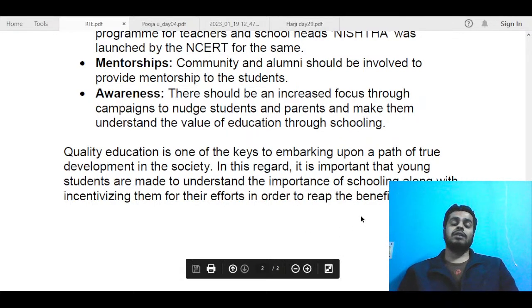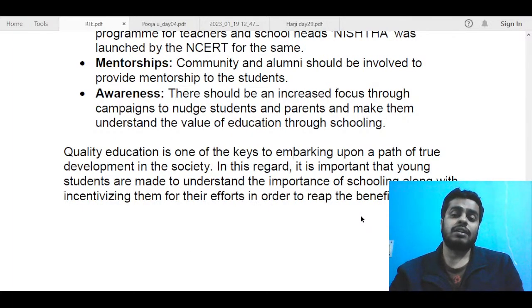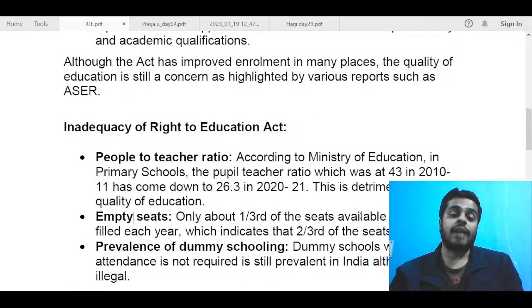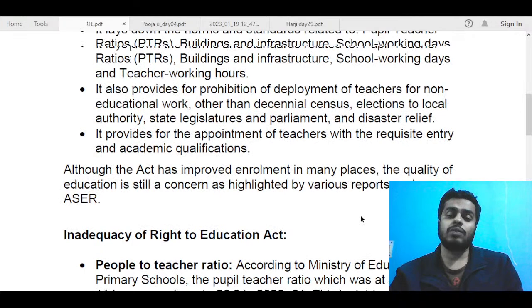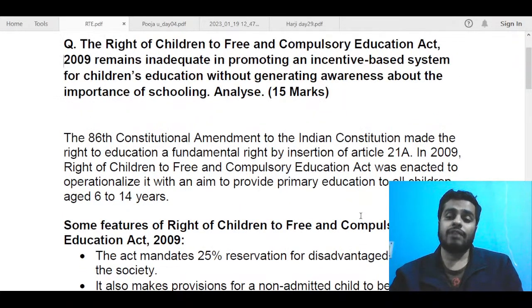So you can mention this conclusion, and after that, I think the answer should be complete, more or less. I think everything we have touched upon, like why this act is inadequate, what are the features, what should be the way forward, was sufficient for this answer. What you could have done extra is mention some more data points. I have missed writing some data here in this answer.